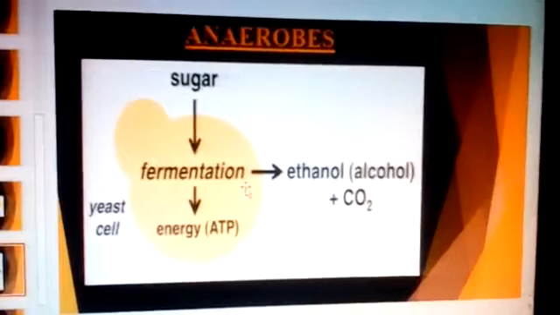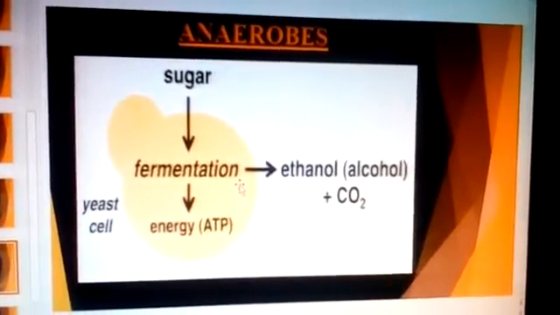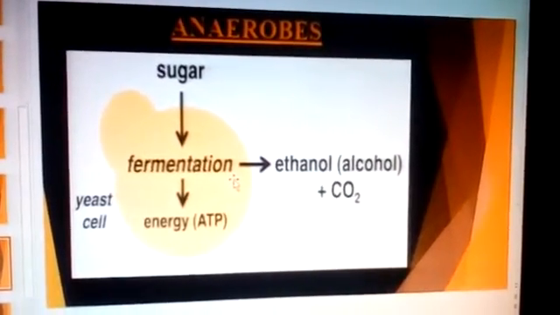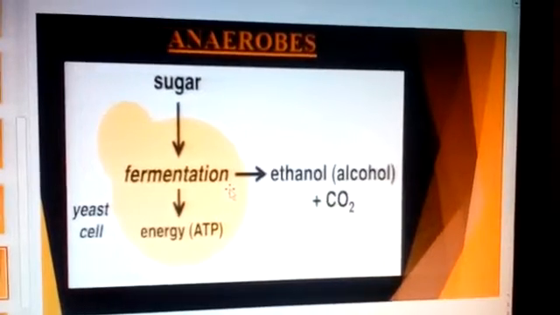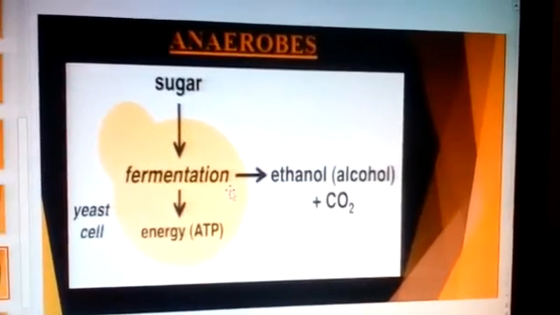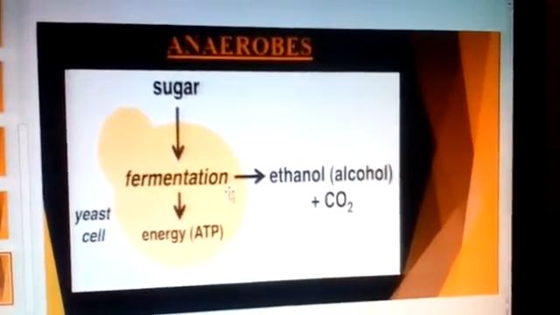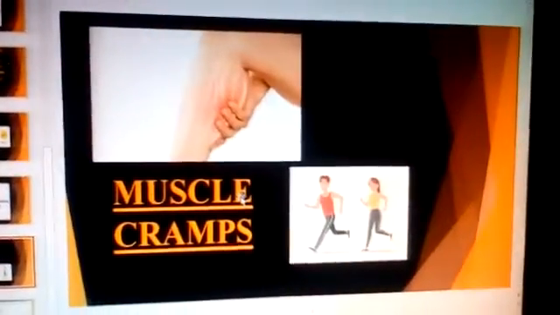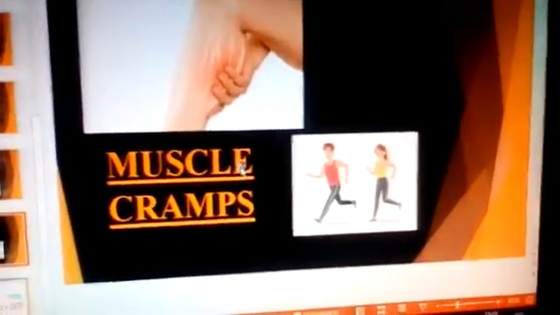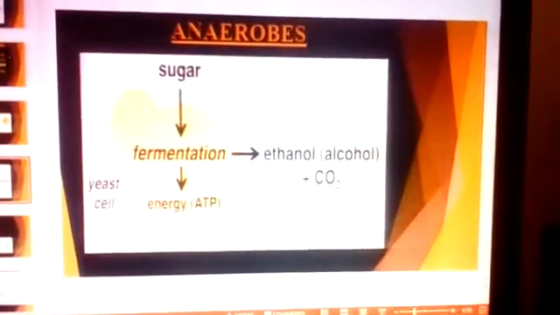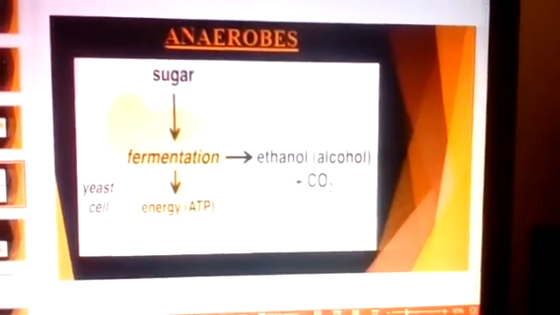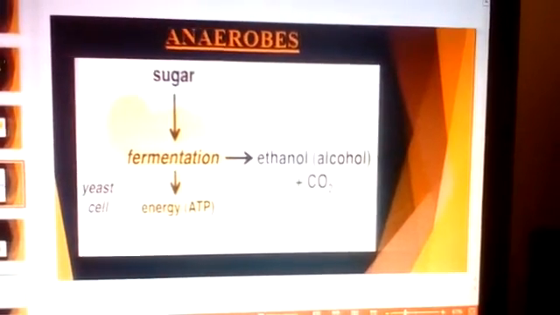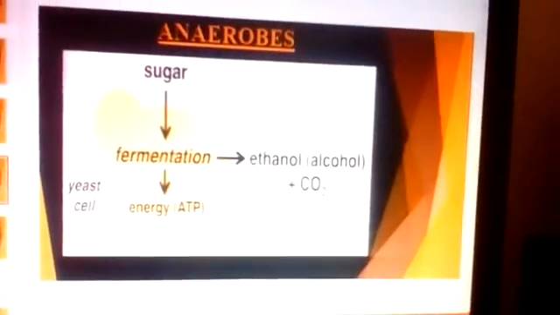There are some organisms such as yeast that can survive in the absence of air. They are called anaerobes. They get energy through anaerobic respiration. In the absence of oxygen, glucose breaks down into alcohol and carbon dioxide with the release of energy. Yeasts are single-celled organisms. They respire anaerobically and during this process yield alcohol. They are therefore used to prepare wine and beer.